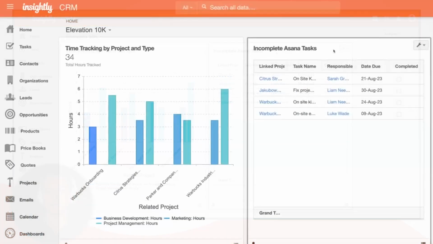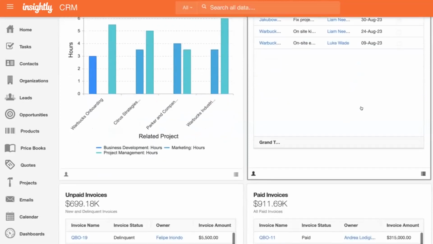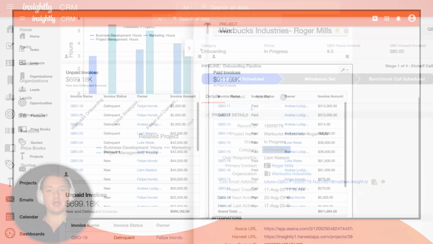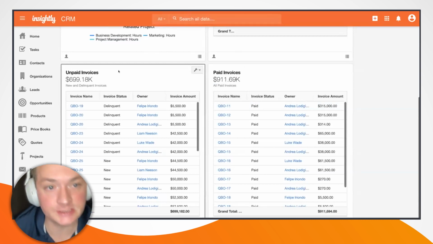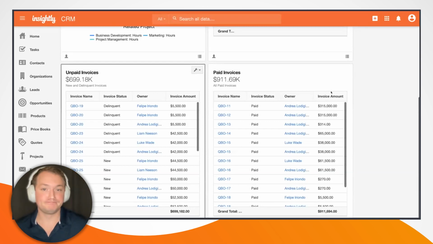And because we automatically pulled in that new Asana task a few minutes ago, we can see that we have that task listed here related to our new project. And then at the bottom, we have 2 tabular dashboard cards that list all of our unpaid and paid invoices.